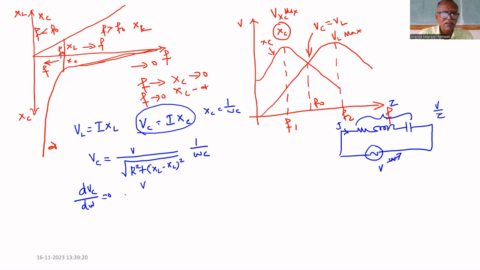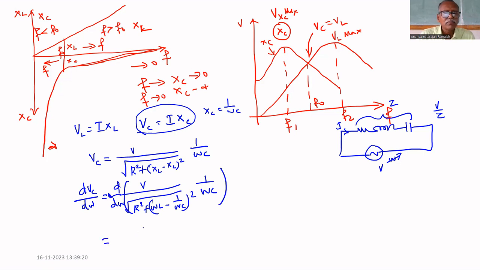Before that, let us write V divided by the square root of R squared plus (omega L minus 1 by omega C) whole squared, multiplied by 1 by omega C. If you differentiate this, d by d omega of this, we have to find. That is equal to the product rule. Let us apply. 1 by omega.